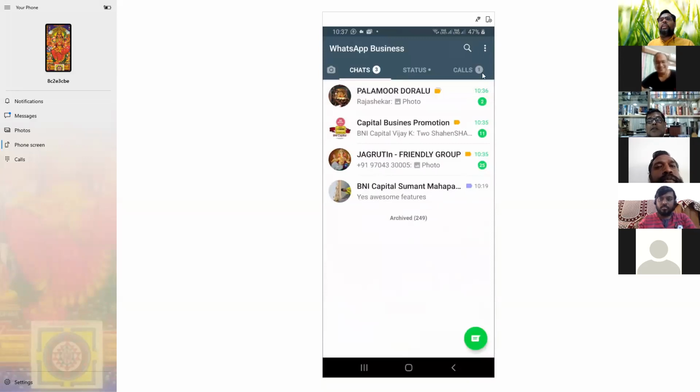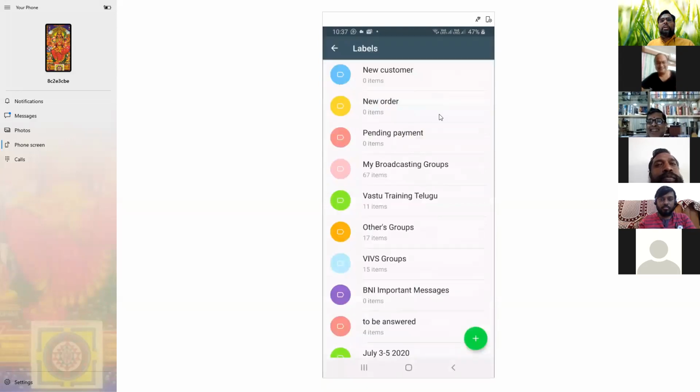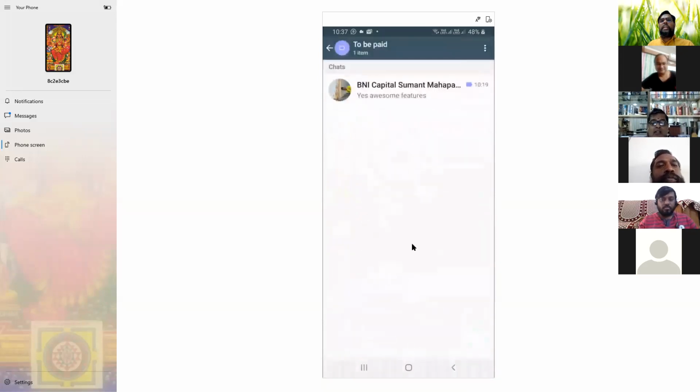Otherwise, if I forget, I go here, dots, labels, where is the pending payment? To be paid, to be paid, to be answered. Where is the to be paid? When I click, nothing else, only Sumant I can see. If I put 10 people's details, I can message only those 10 members, saying you ought to pay my amount.